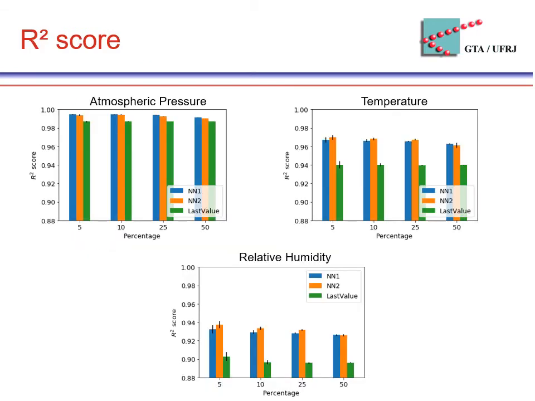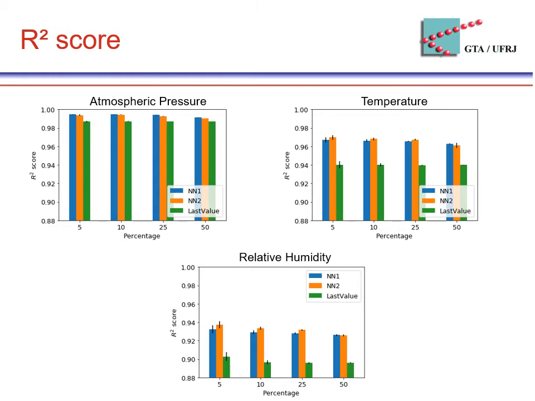Here we show the R-squared score for atmospheric pressure, temperature, and humidity. Each figure shows the results when varying the percentage of missing data on the test set and the training set simultaneously. The best possible R-squared is 1, so the higher the score, the better the model fits the samples. NN1, NN2, and last value have a high R-squared score for atmospheric pressure. This attribute has low variability, so repeating the last received value can represent a good prediction. However, this characteristic does not apply to the other attributes.